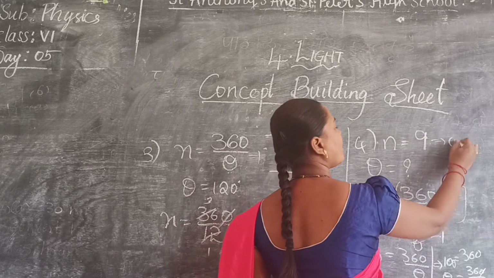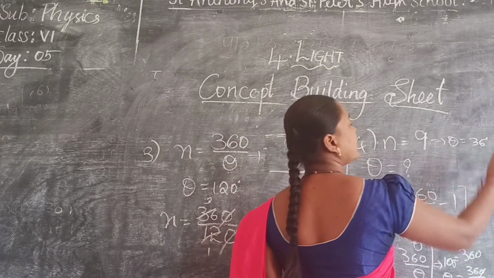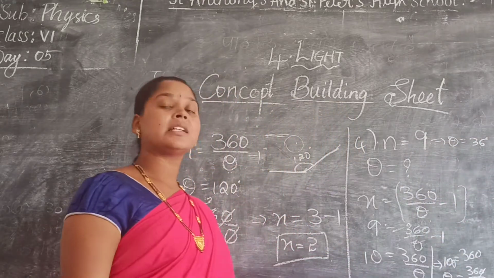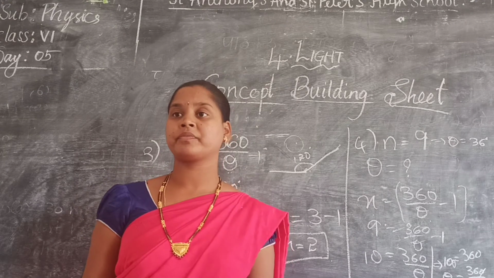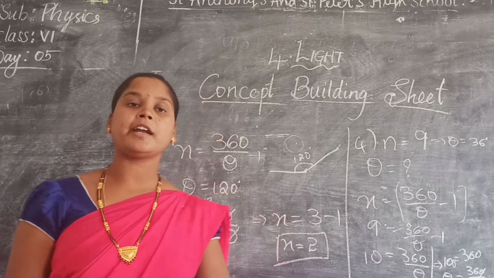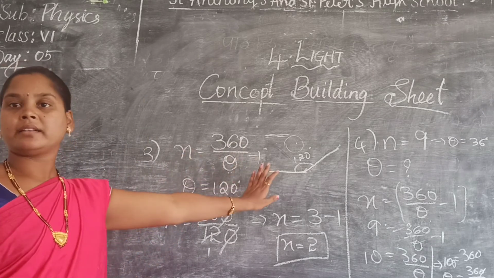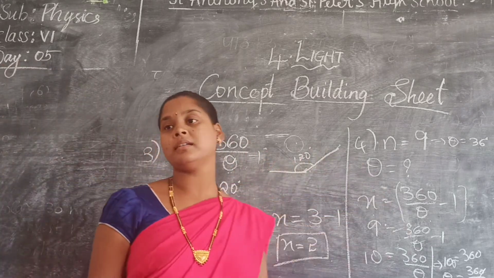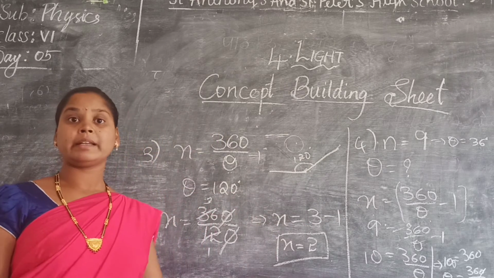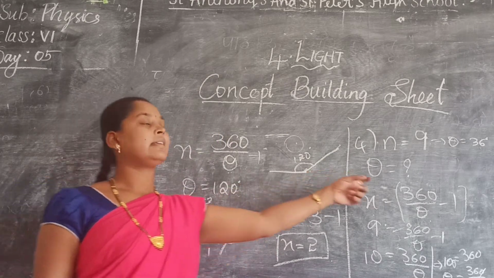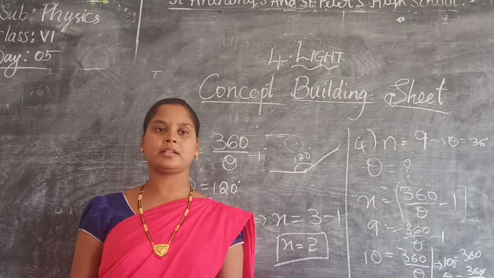So theta is equal to how much? 36 degrees. That means both the mirrors are placed at 36 degrees. Now did you understand how to find out the angle? N is images, theta is angle. Clear?